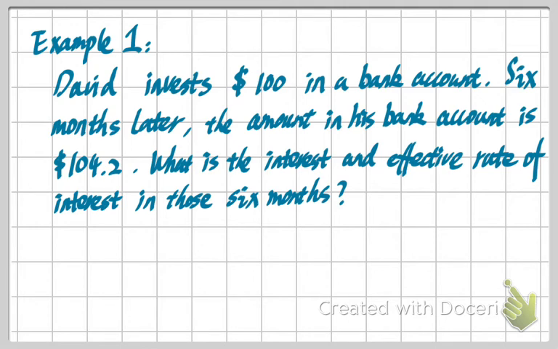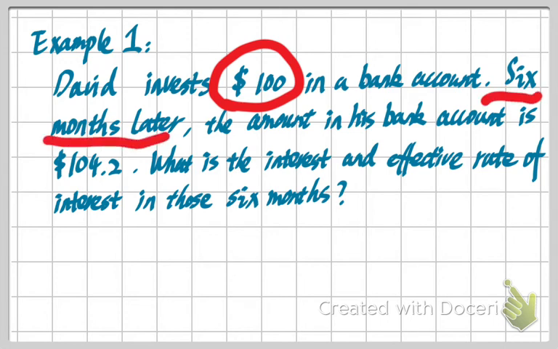So here we can find we have several important pieces of information. The first one is the value of the money, which is $100, and this is how much money David invests. And then we have a time, which is 6 months later, and the last amount of money we have is $104 with 20 cents. So now we have this information. Then we know the question asks us to compute what the interest is and what the effective rate of interest is.